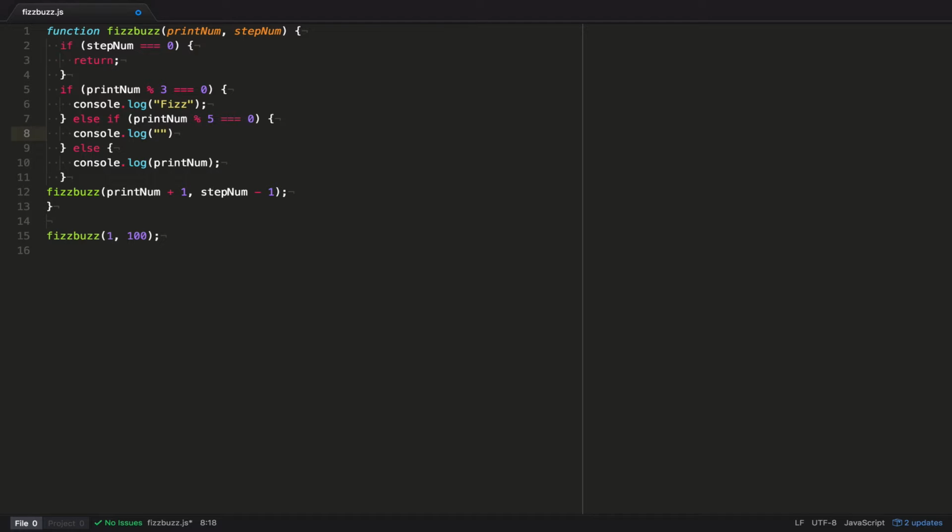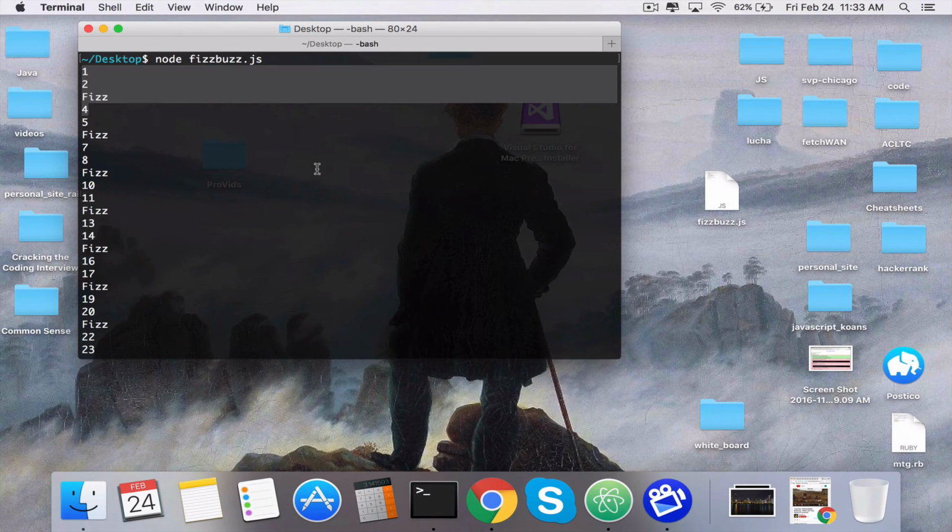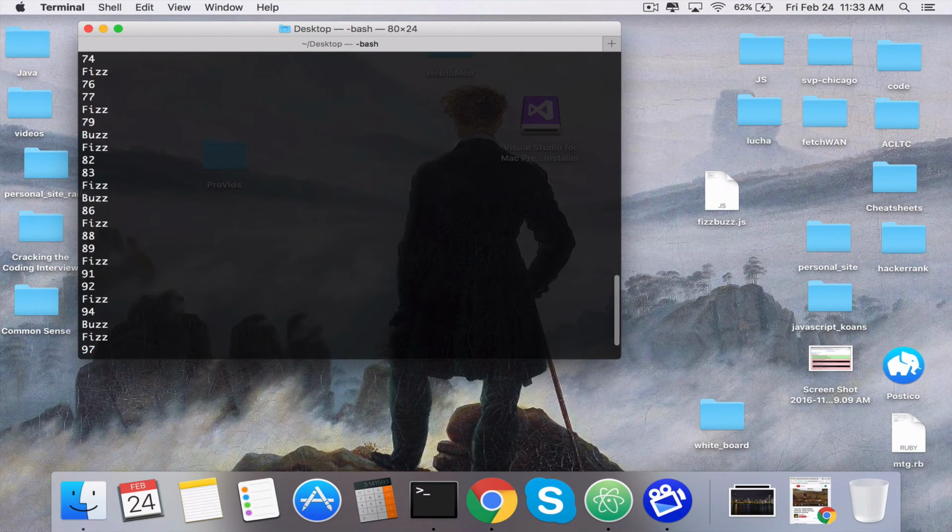So just like that. Let's go ahead and try it out. So we got 1, 2, 3 fizz, awesome. 4, 5 buzz, 6 fizz, awesome. Cool. Now, next we want to do Fizzbuzz if it's divisible by 3 and 5.